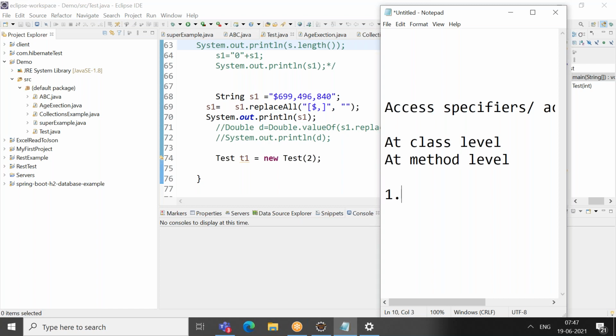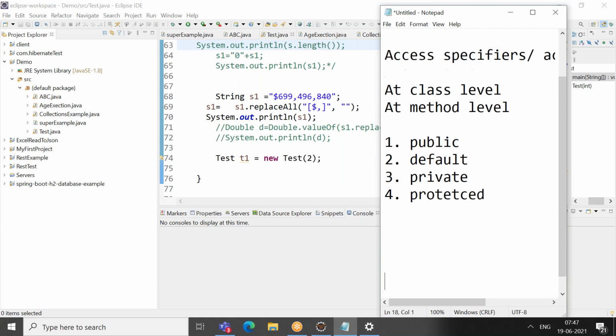Generally we'll be discussing four access specifiers: public, default, so if you are not writing anything, that comes to the default, the third one is private, and protected.